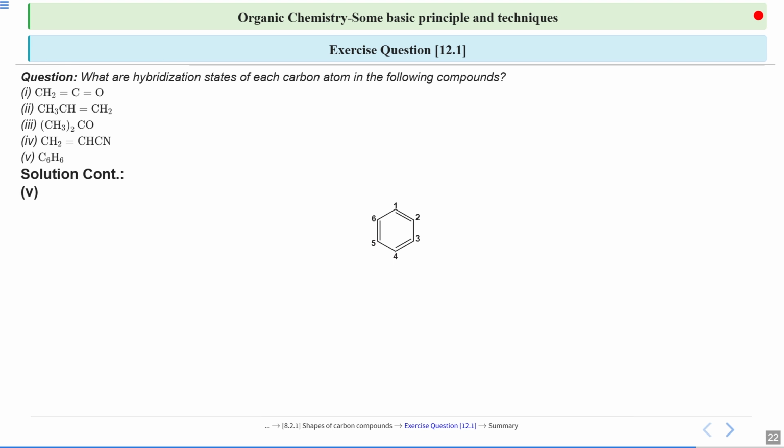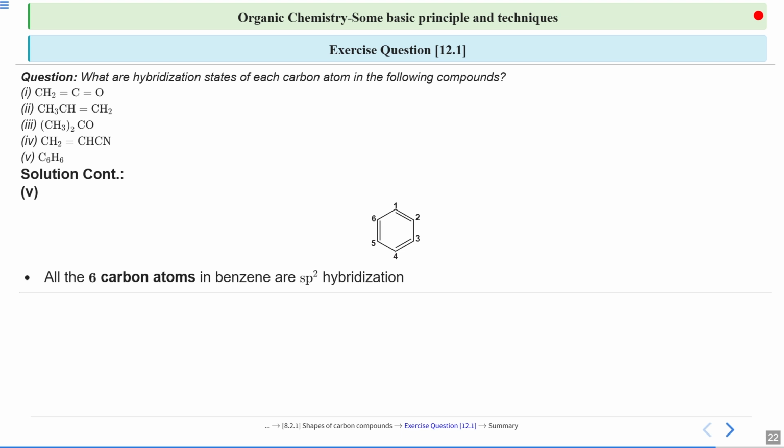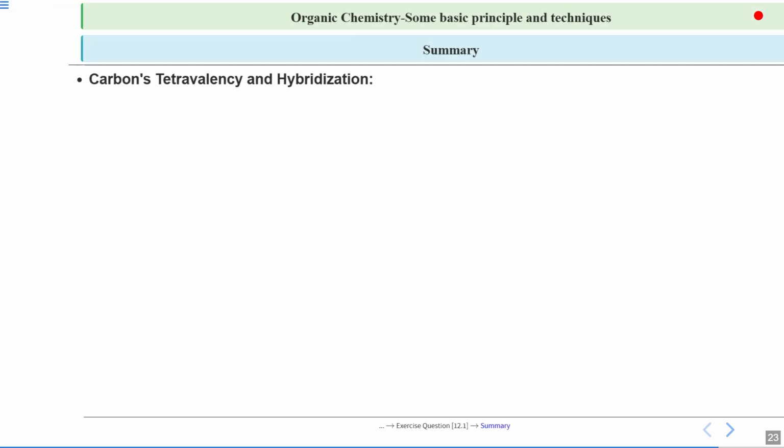So this is your 5th compound, which is benzene, right? This benzene will have all 6 carbons present as sp2 hybridized. Now I'm leaving this as homework for you: what are the sigma bonds and pi bonds present here, and which groups are attached to it. You can do it. It's very easy. Here I have not represented the hydrogens, right? Only the carbons are represented here. You can just expand this.